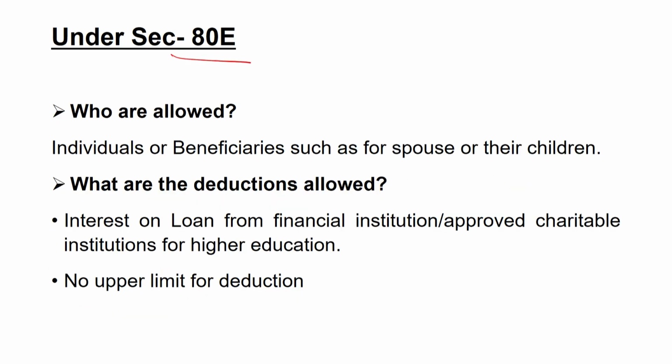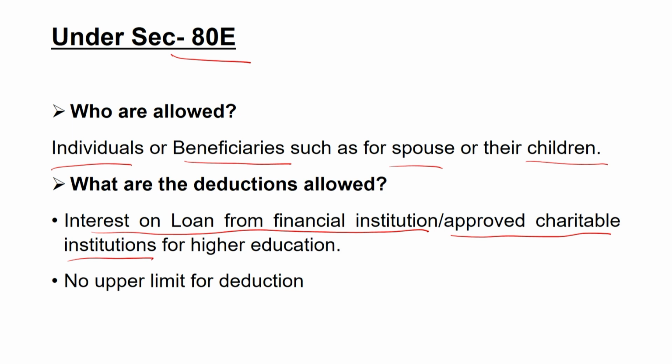Then comes Section 80E. 80E is allowed to the individuals or the beneficiaries such as the spouse or children of the assessee. So, if you are paying any expenses for your spouse or the children, then in the Section 80E you can claim deductions while calculating the total tax liability of yours. So, here interest on loan from financial institution or approved charitable institution for the purpose of higher education of the assessee, their spouse or their children may be allowed for the deduction under Section 80E.